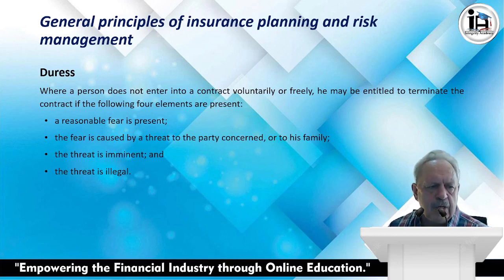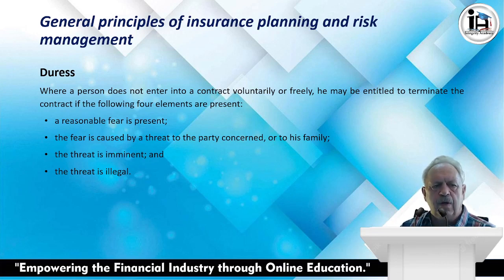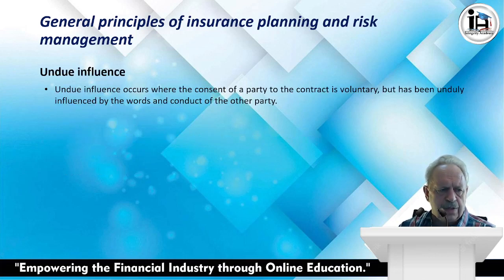Right, what is duress? Where a person does not enter into a contract voluntarily or freely, he may be entitled to terminate the contract if the following four elements are present. A reasonable fear is present, so this person fears for their life if they don't sign the contract. The fear is caused by a threat to the party concerned or to his family. If you don't sign the contract, I will kill your son or daughter. The threat is imminent. It's something that will happen. And the threat obviously is illegal, because killing is not a legal reason to get a person into a contract.